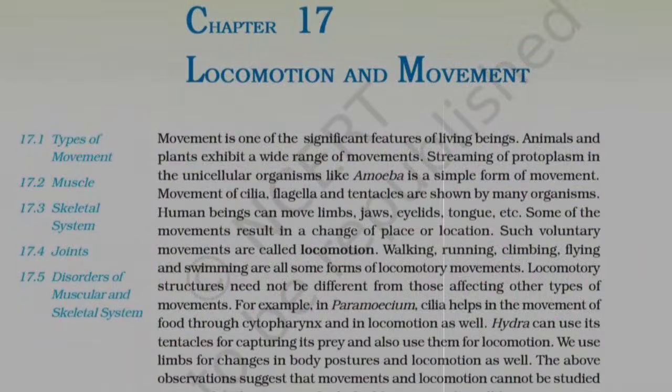Chapter 17: Locomotion and Movement. Movement is one of the significant features of living beings. Animals and plants exhibit a wide range of movements. Streaming of protoplasm in the unicellular organisms like amoeba is a simple form of movement. Movement of cilia, flagella, and tentacles are shown by many organisms. Human beings can move limbs, jaws, eyelids, tongue, etc.